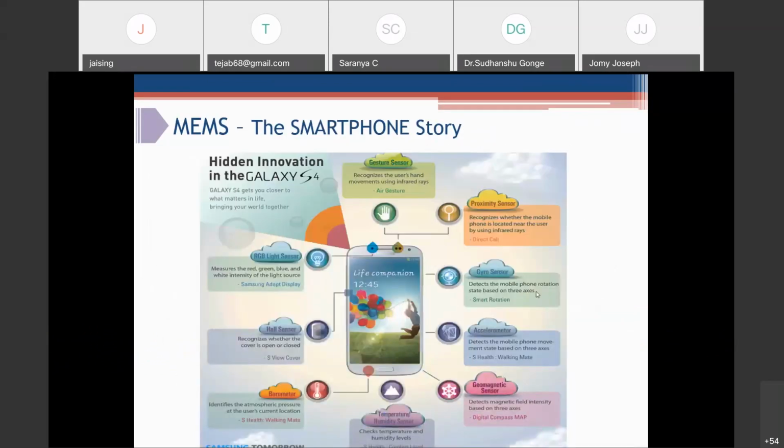The classical example of MEMS is a smartphone, from Samsung. It is quite an old model, the S4, but still it has a lot of MEMS sensors, like for sensing mobile phone rotations. They have MEMS gyroscopes, accelerometers, magnetic sensors. Many other sensors are now part of our handheld devices. Even a lot of wearable devices like smartwatches extensively use MEMS sensors.